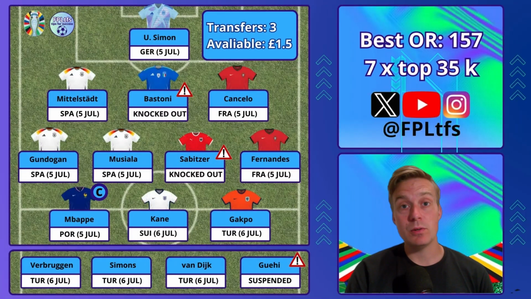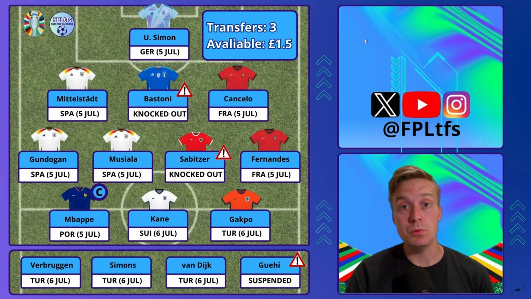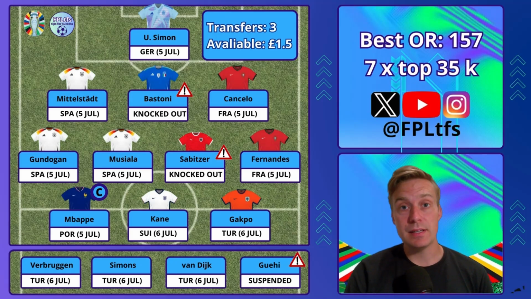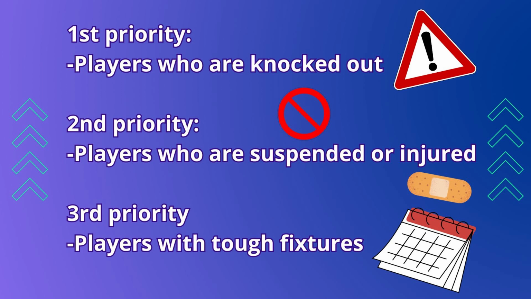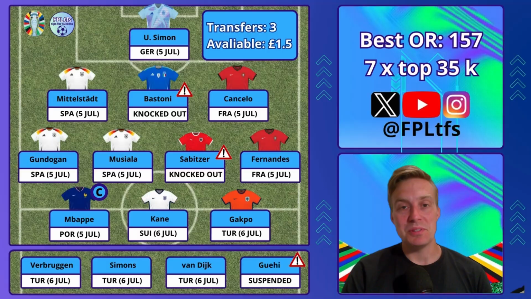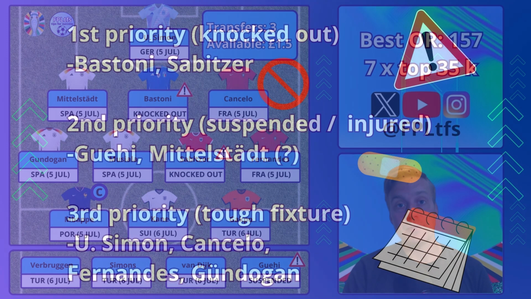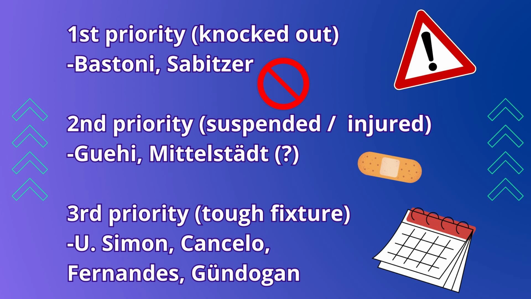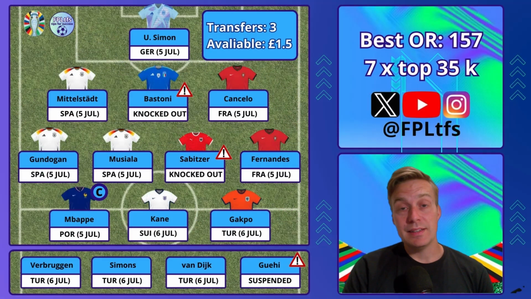This is my team ahead of the quarterfinals. For me, it's pretty obvious who I will be selling before the deadline. First priority should be to sell players who are knocked out. They will not play anymore in the tournament, so we might as well sell them. Second priority should be players who are injured or suspended. Third priority sales should be the players who have a tough fixture. Even though you don't like their fixture, they might get points. So for me, this means that I will have to get rid of Bastoni, Sabitzer and Guehi, and let's have a look at some good replacements.